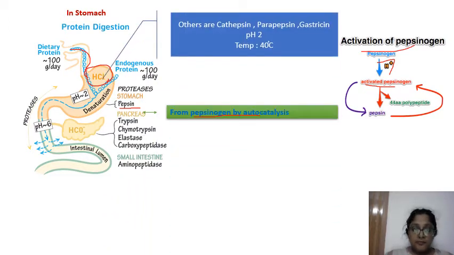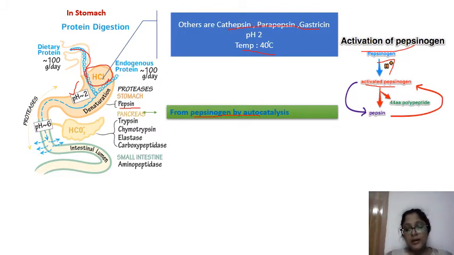Other types of enzymes that are present in the stomach are cathepsin, parapepsin and gastricin. So we have four almost: pepsin, cathepsin, parapepsin and gastricin, which mainly act at a very acidic pH of 2 and a temperature of about 40 degrees centigrade.